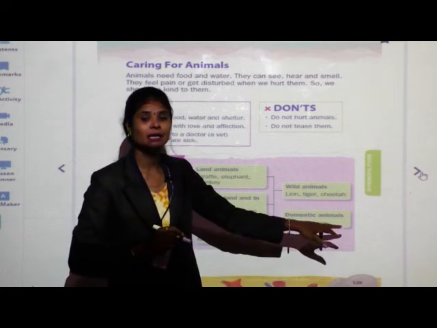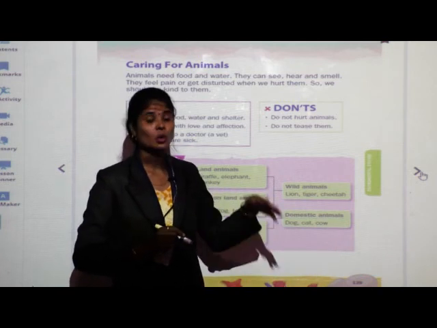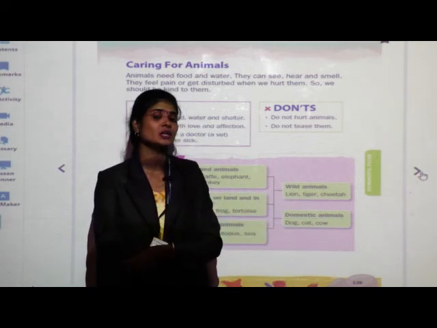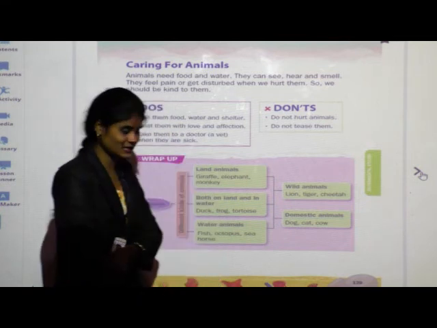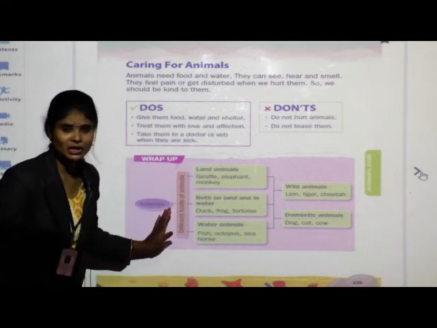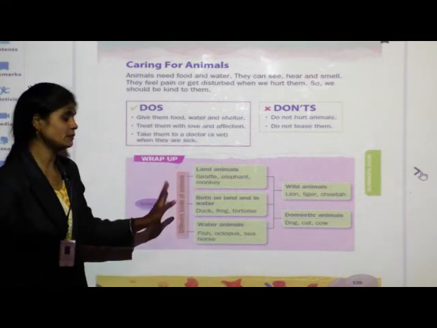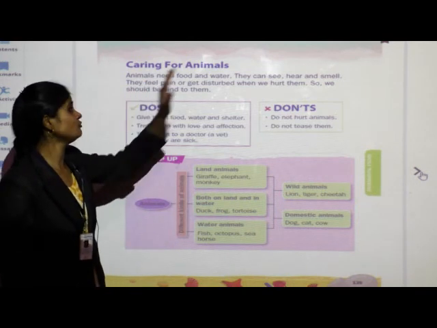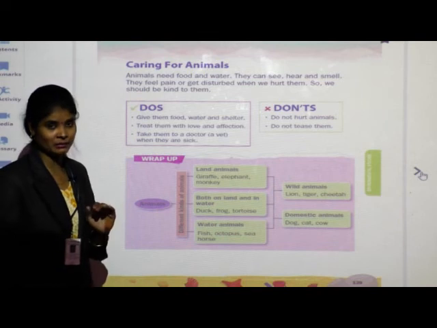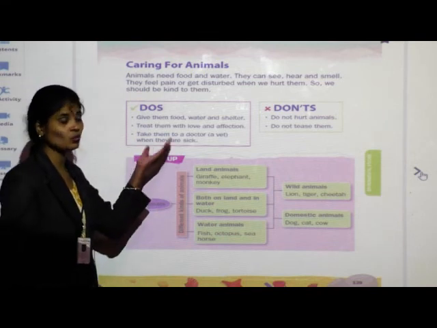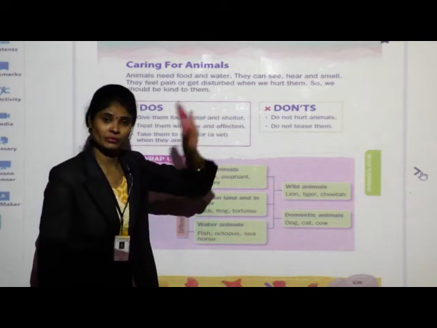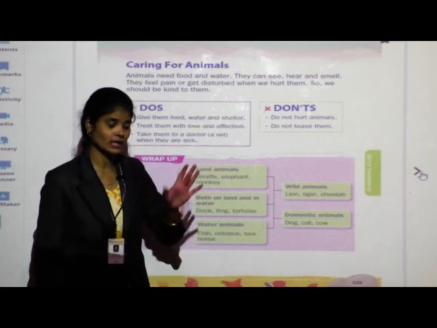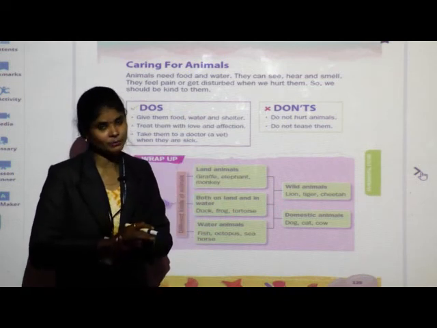Dog, cat, cow, buffalo, goat, donkey. These are the domestic animals. Did you understand, children? Types of animals and caring for animals, how to take care of animals, what we should do, what we should not do. Is that clear? Okay.